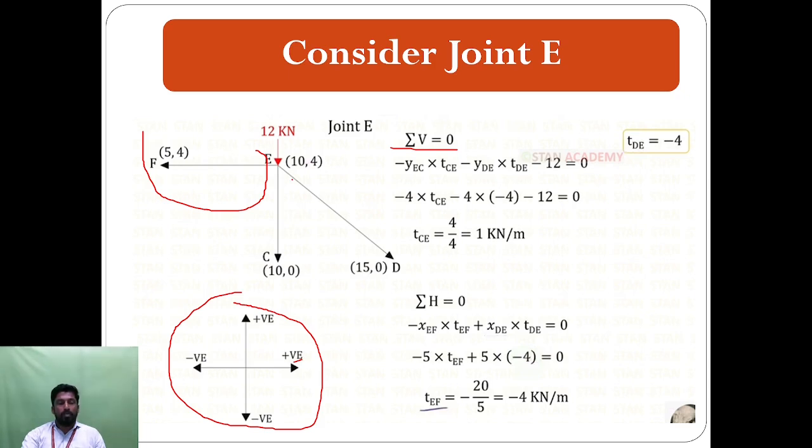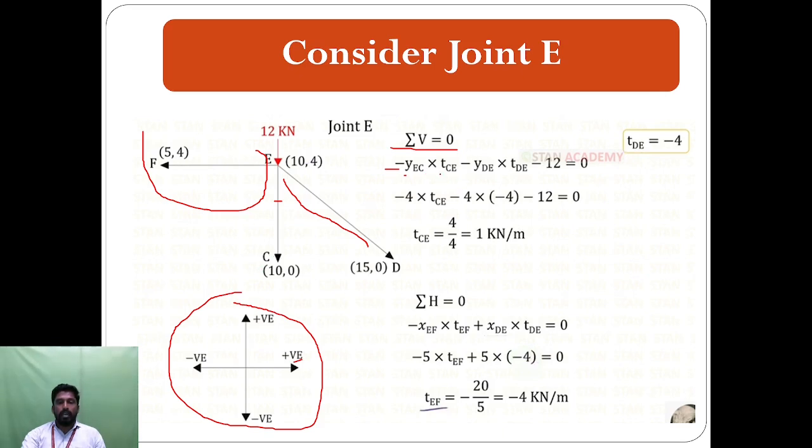Summation of how many horizontal forces and how many vertical forces for the joint D. Here 2 vertical forces and 2 horizontal forces. Here 1 vertical force, here also 1 vertical force. If the force is acting in the downward direction, put minus. If you consider the vertical force, put y, then take the point CE, EC or CE, whatever it is.